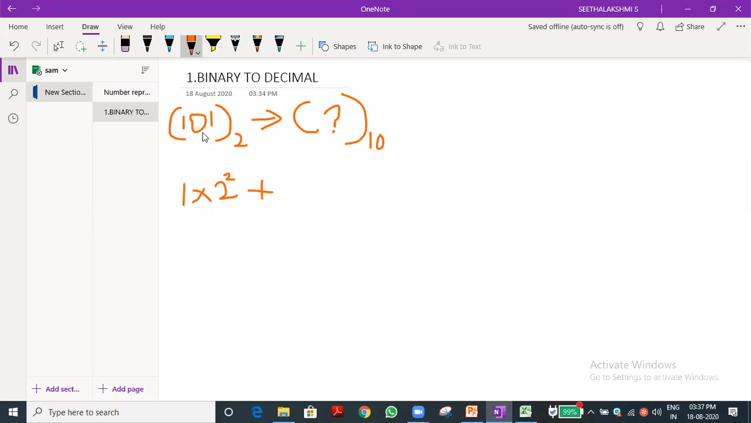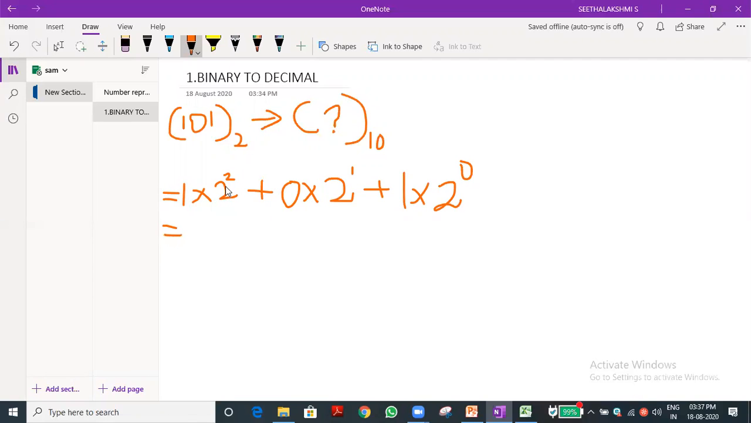What's the next number? 0. Okay. 0 into 2 power 1. Then what is the next, the last digit? 1 into 2 power 0. We need to find the answer. If we get this answer, we will get the decimal number. Okay, we will find this.